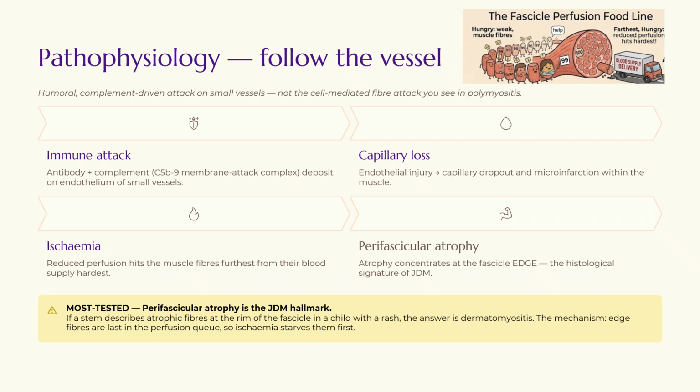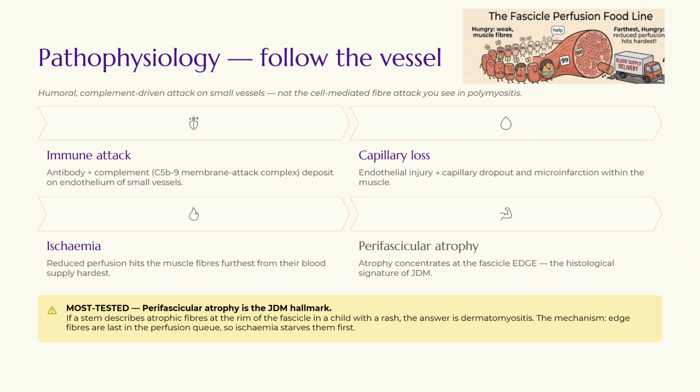With fewer capillaries, the muscles become further ischemic, and the fibers, which you see on the top right of the slide, the fibers further from the blood supply suffer the most. And as a result of all this, the pathognomonic finding of juvenile dermatomyositis is the perifascicular atrophy. That is, the muscle fibers at the very edge of each fascicle wither away because they were last in the queue for blood. You just have to burn this in. Perifascicular atrophy is the hallmark of dermatomyositis.